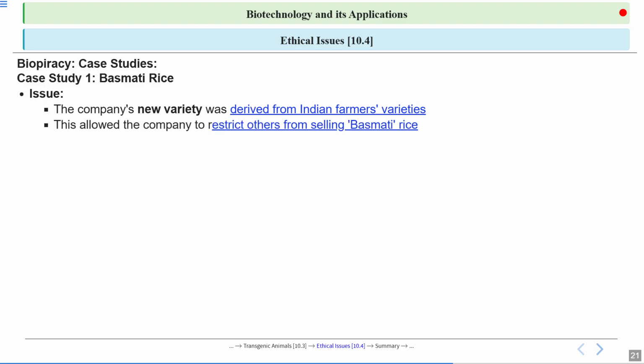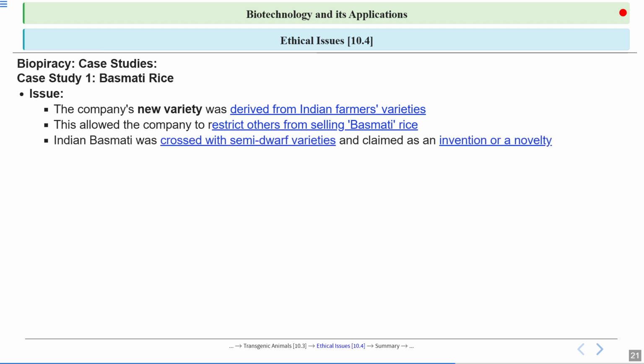This new variety had been derived from Indian farmers' varieties only, but because they got the patent, this allowed the company to restrict others from selling basmati rice. Even though Indian farmers have cultivated this basmati rice for centuries, this company got the patent and now says this is something they discovered. And when you get the patent, others can't sell that basmati rice.